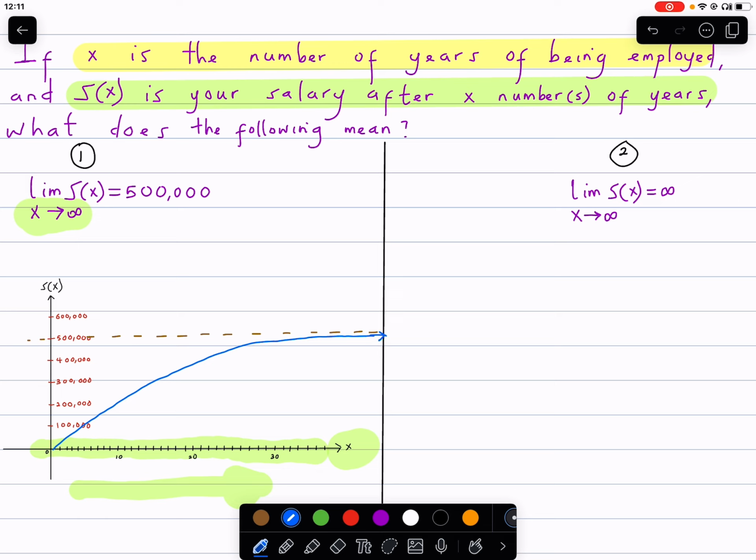That's what this first expression means: the more years of being employed, the more experience you acquire from that industry, your salary can never go beyond $500,000, or whatever currency you are using.